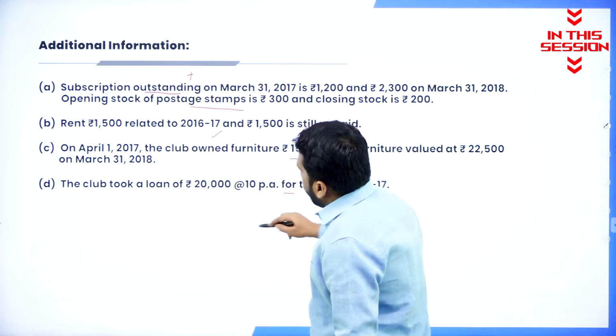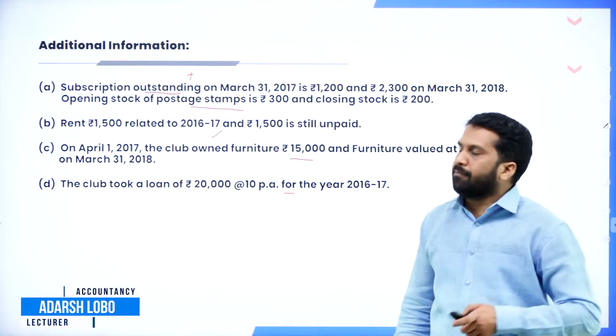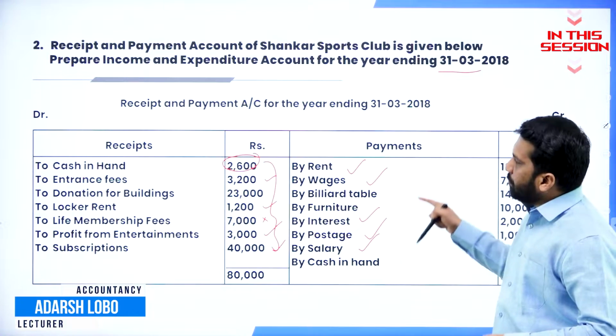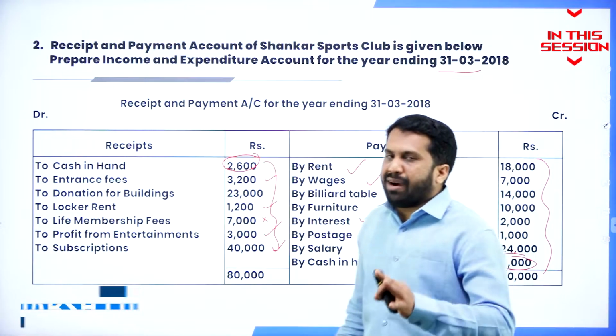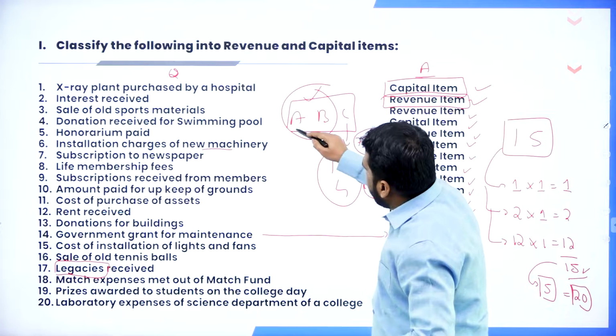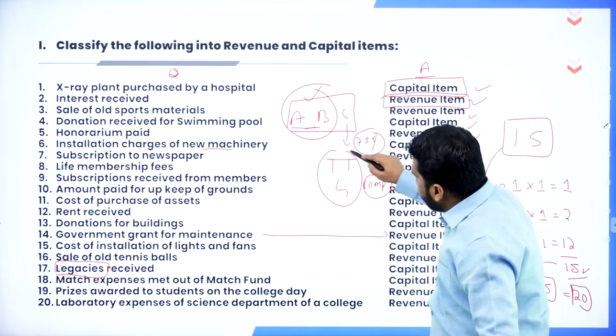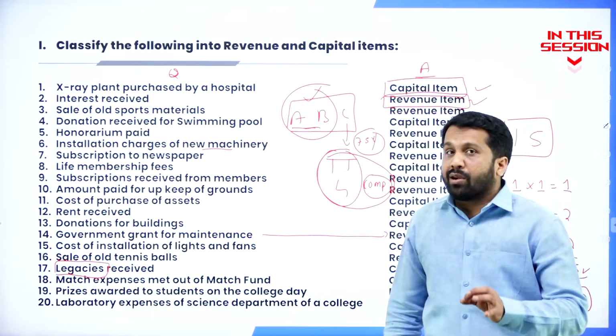Why is all this information given? Because they have not given the balance sheet. See, your question is only receipt and payment. The balance sheet is not given. If the balance sheet is not given, what is the procedure? Whatever the remaining partners are there, you please use this table, chair and computer. This is called legacy.